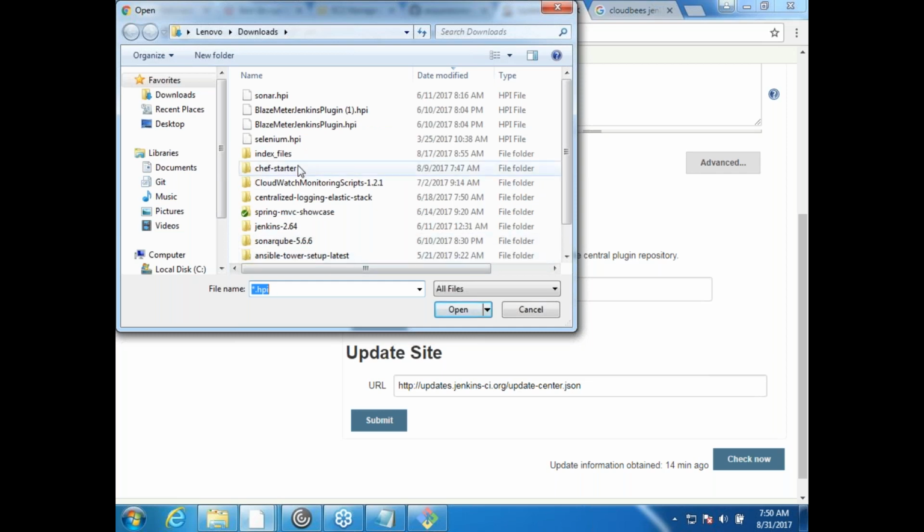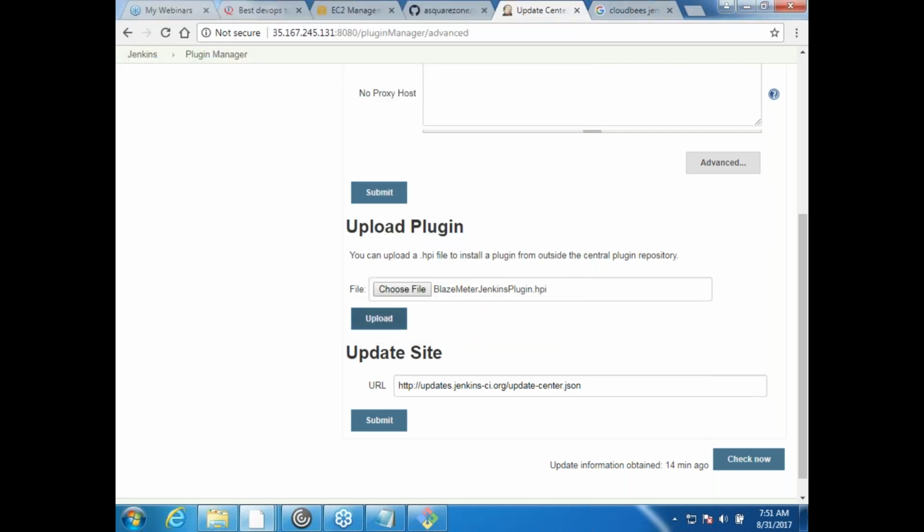I want some Selenium plugin. Okay. Generally plugins come with this extension, HPI. Okay. Hudson plugin. That's what it means. Okay. I can download it from the web. There is nothing very difficult about it. Just say upload.